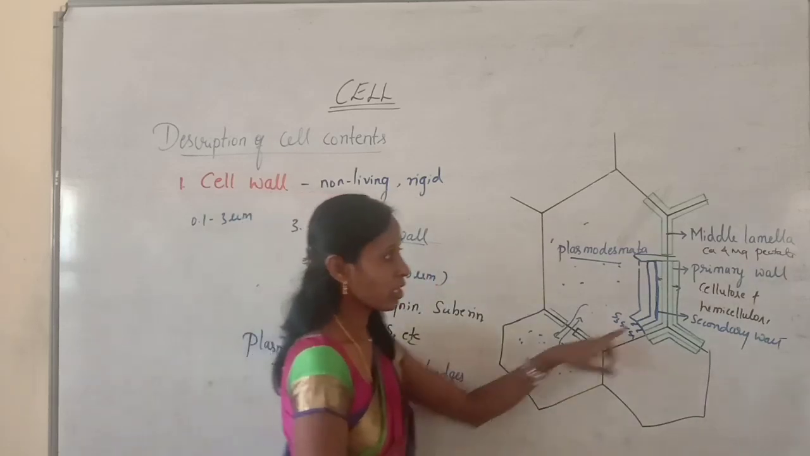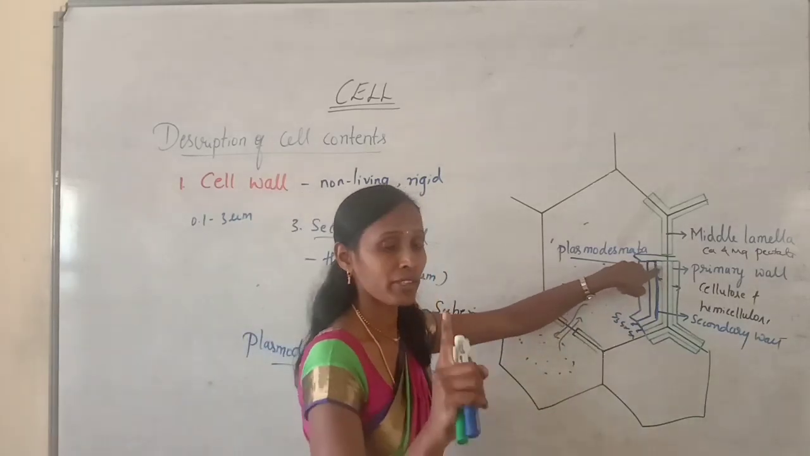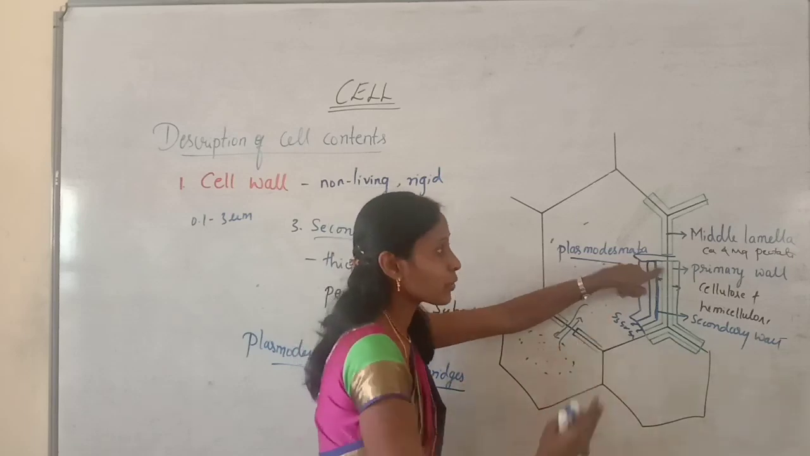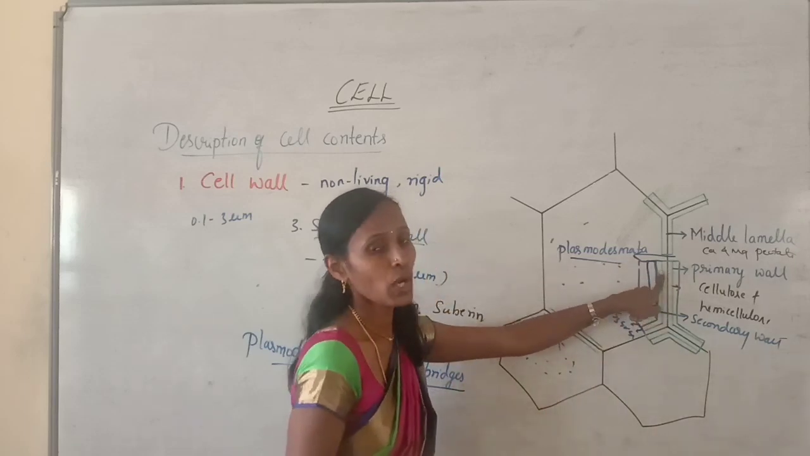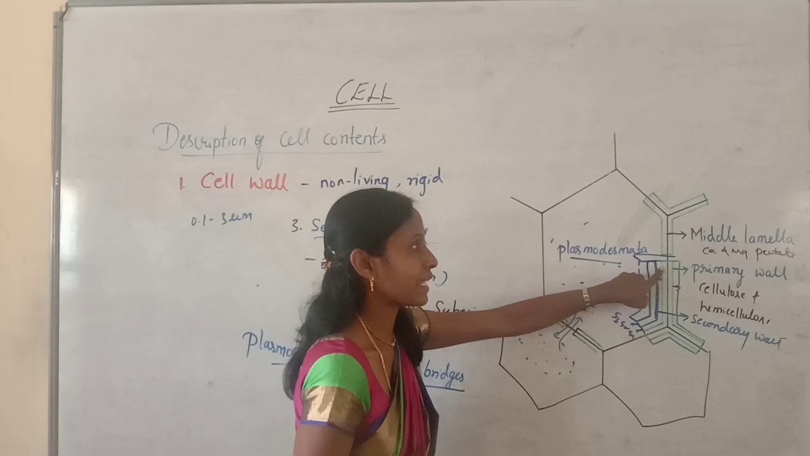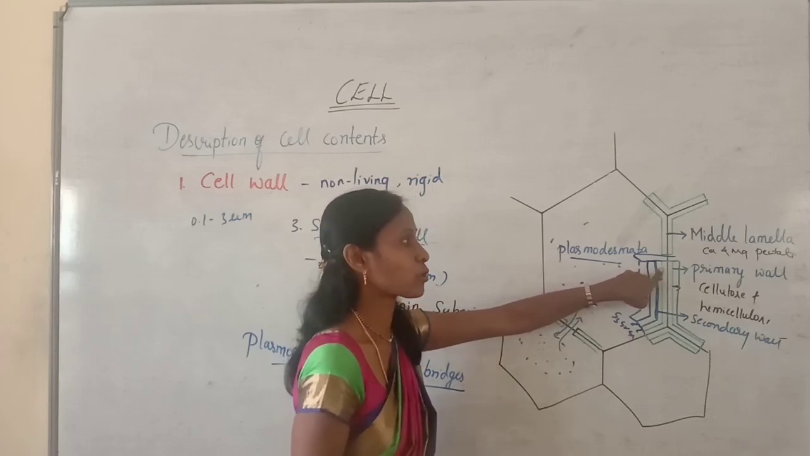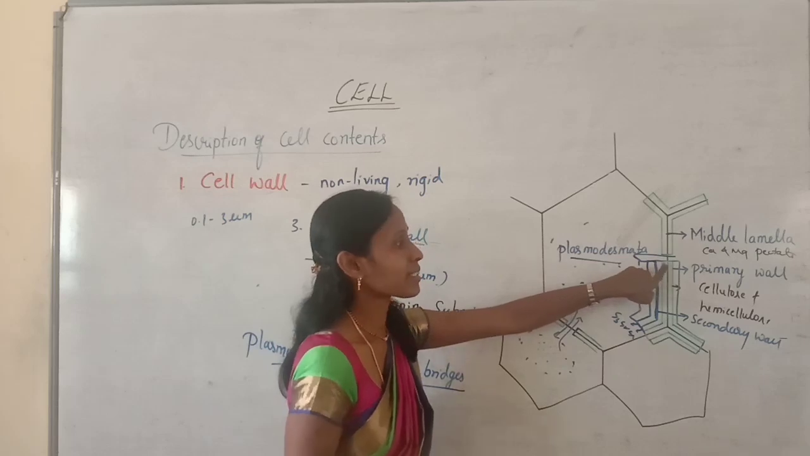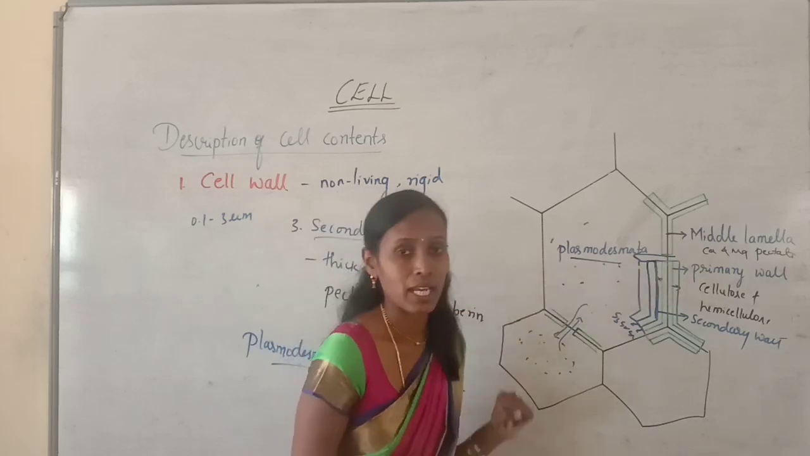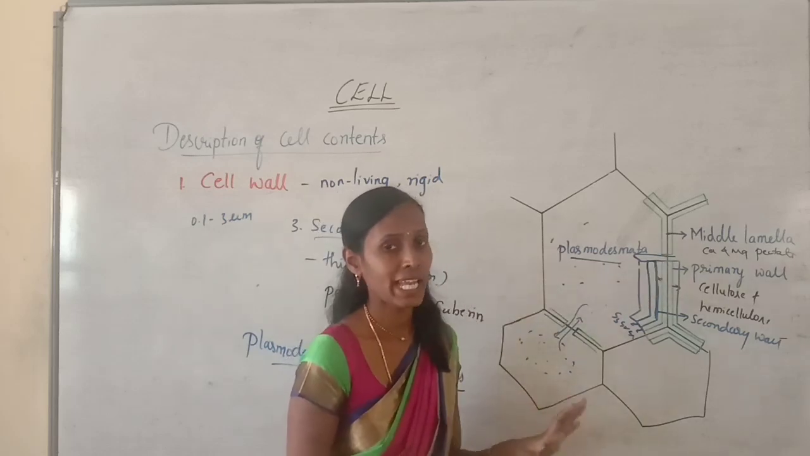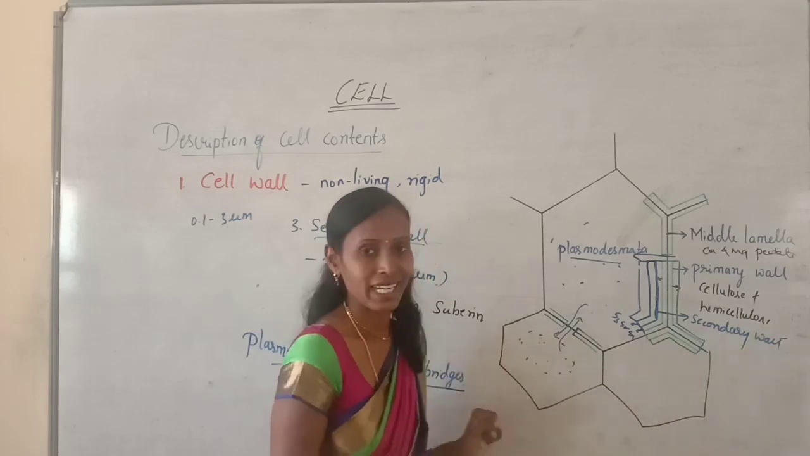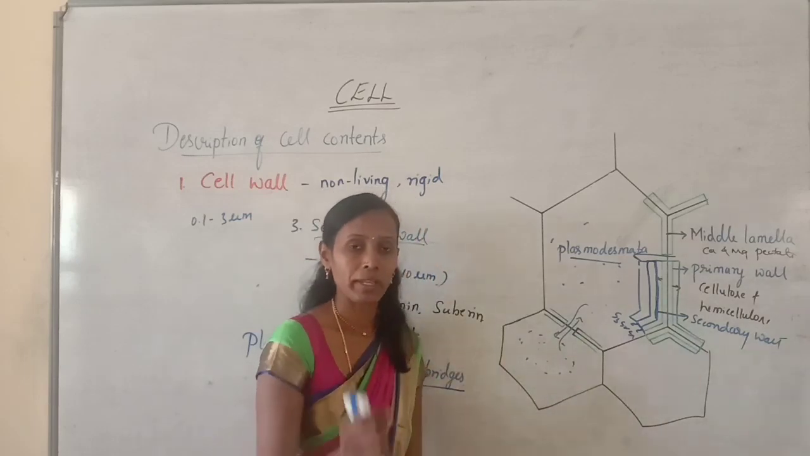Then primary wall. So primary wall, it is the first layer formed inner to middle lamella, and it is usually thin and elastic and permeable. As it allows molecules in and out, it is permeable in nature, and the chemical composition is cellulose and hemicellulose. Then secondary wall. Secondary wall is very thick.